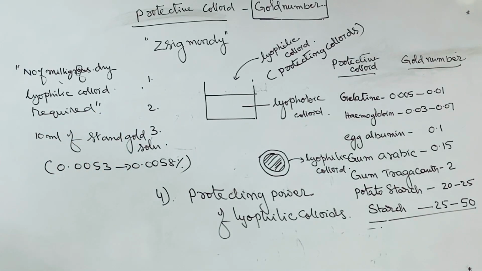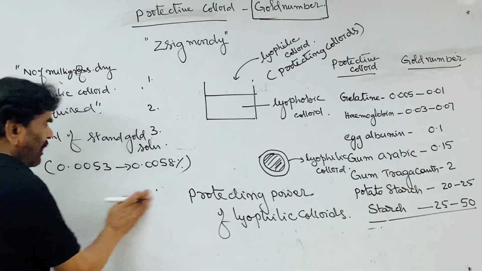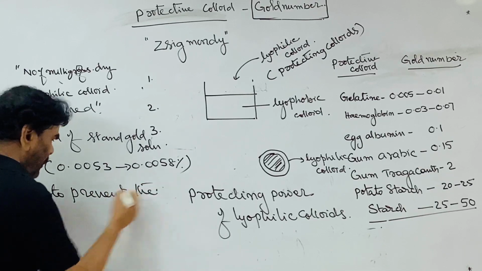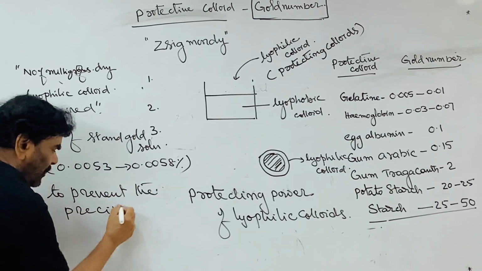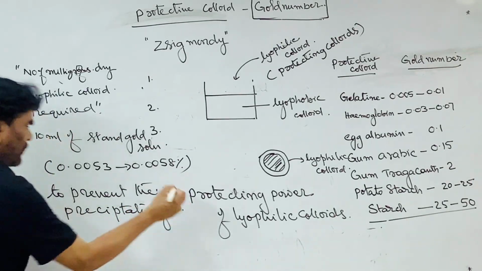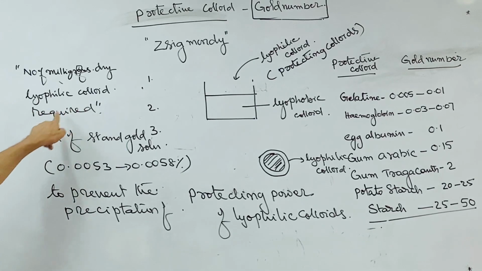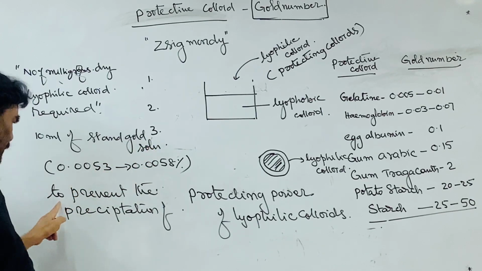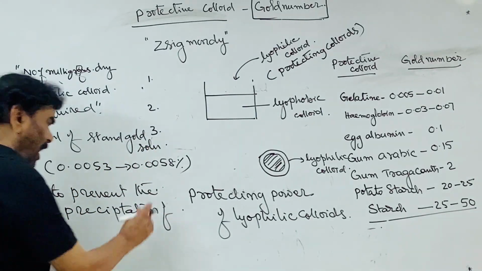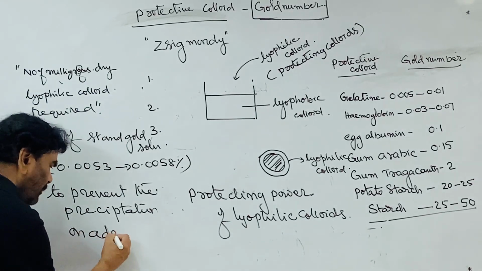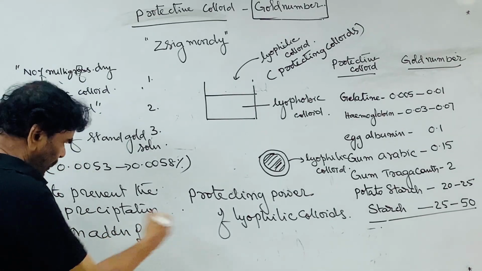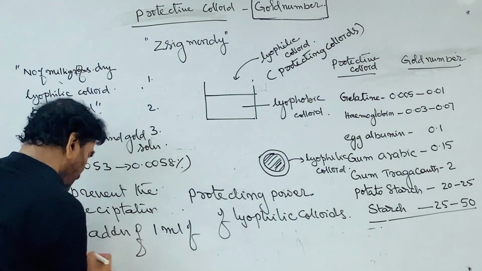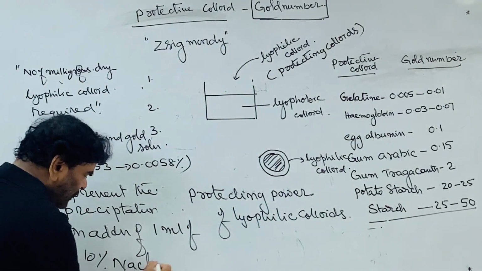So this many milligrams of the colloid are required for the 10 ml of the standard gold solution, to prevent the precipitation or coagulation on addition of 1 ml of 10% NaCl solution.